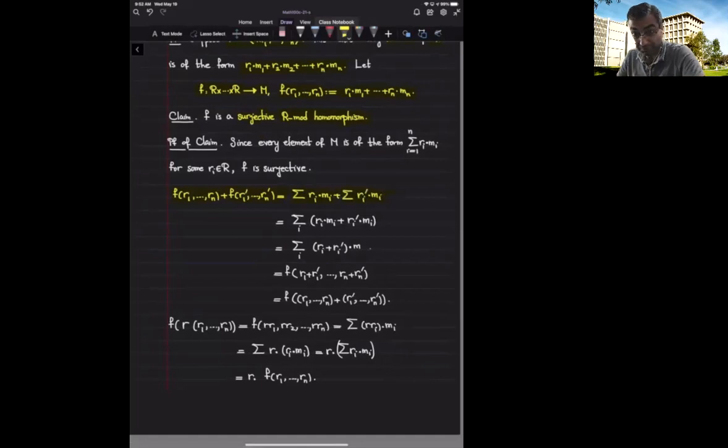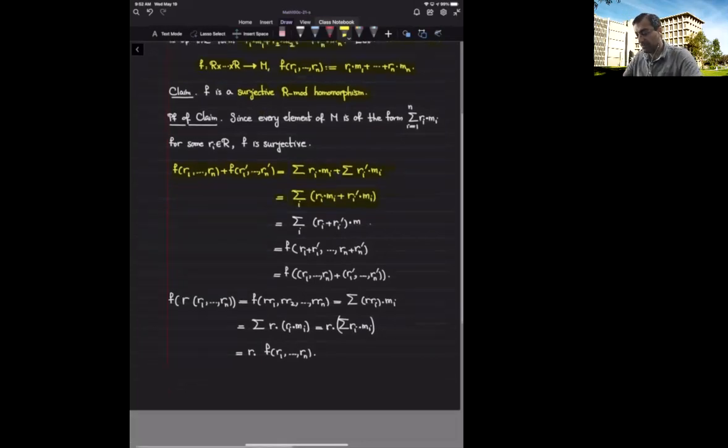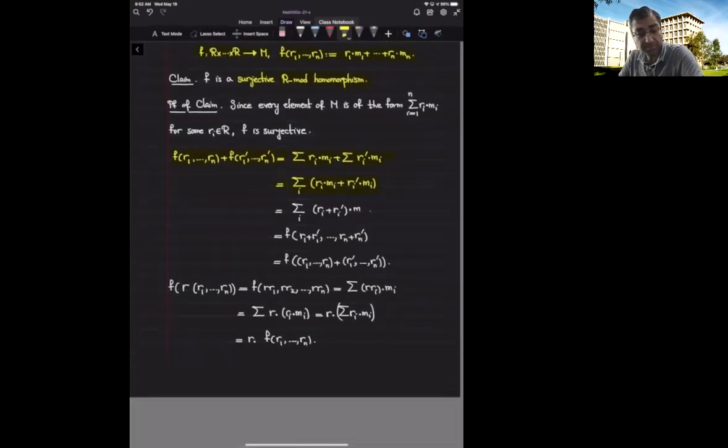I can reorder the terms, it's an abelian group. I bring the similar indices close to each other. I use the distributive property of scalar multiplication on the module side and write this as the sum of (r_i plus r_i') times m_i.